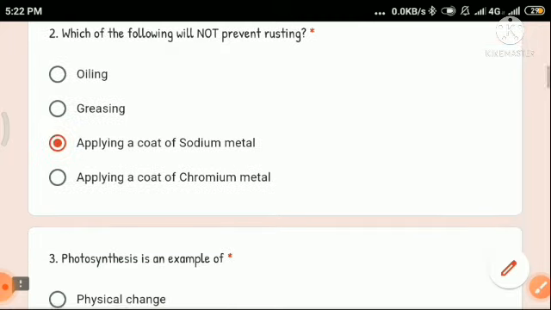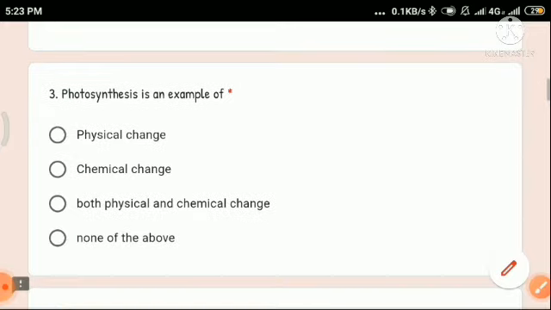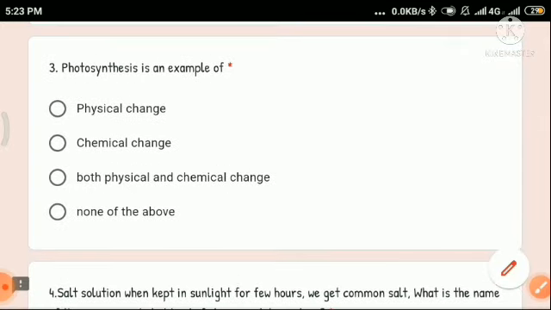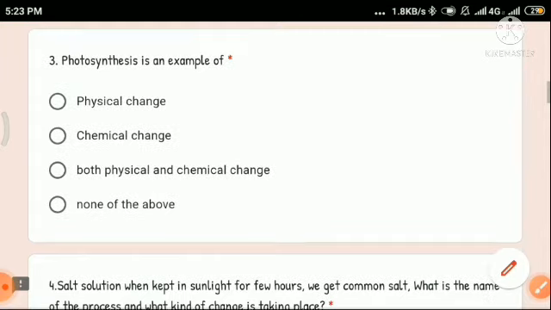Now question 3, photosynthesis is an example of physical change, chemical change, both physical and chemical change, or none of the above. When we discussed the types of changes, physical and chemical, we said that chemical changes are permanent and irreversible, and a new product or a new substance is formed when there is a chemical change.